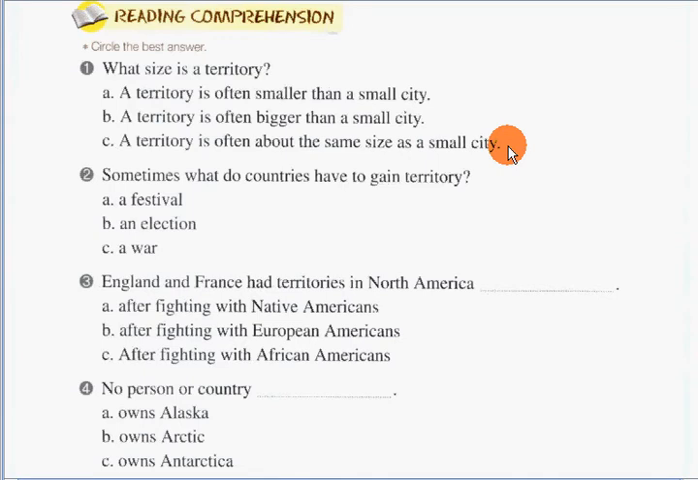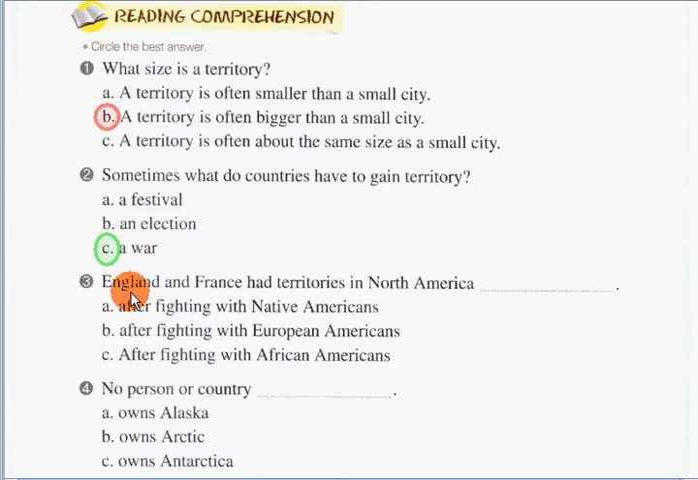The answer here is letter B. A territory is often bigger than a small city. How about number 2? Sometimes, what do countries have to gain territory? A. A festival. B. An election. C. A war. The answer is C. A war.